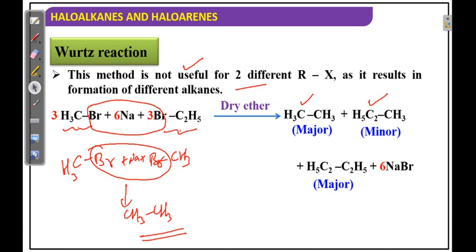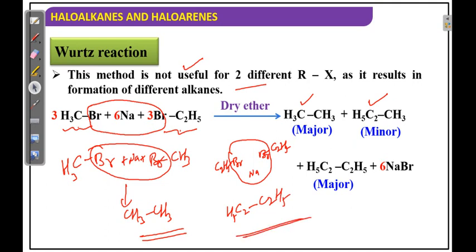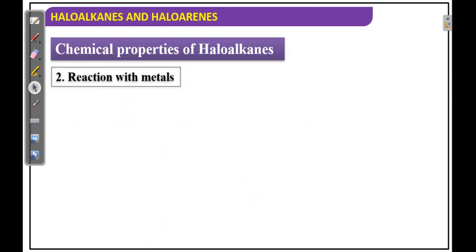One more chance is also there. This ethyl bromide and one more ethyl bromide may react. So ethyl bromide plus ethyl bromide, these 2 ethyl groups combine and form a 4 carbon chain. That 4 carbon chain is known as butane. Next, chemical properties of haloalkanes.